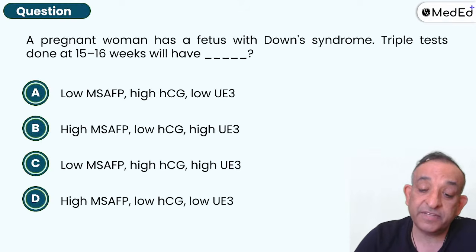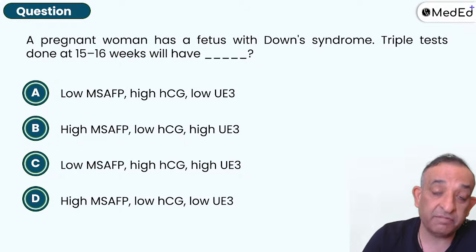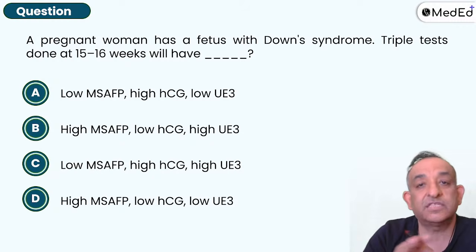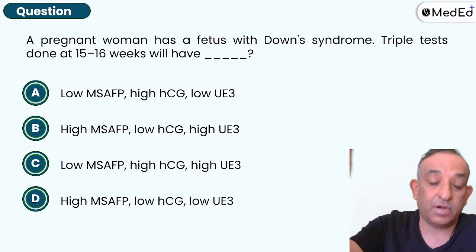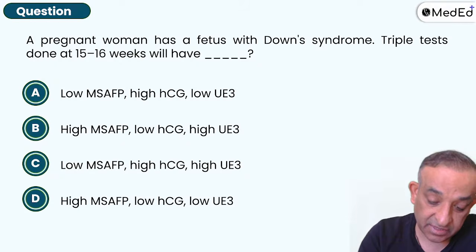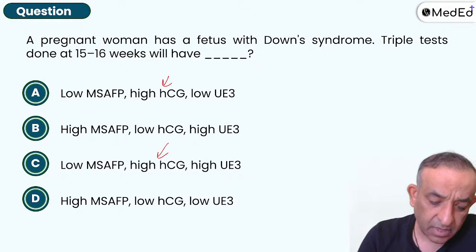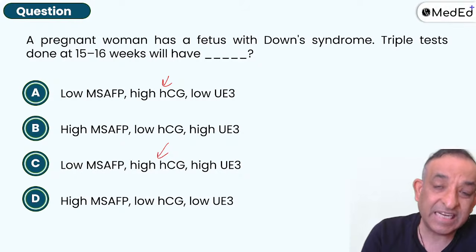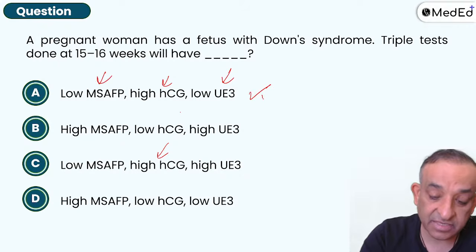A pregnant woman has a fetus with Down syndrome. Triple test done at 15 to 16 weeks will have a high HCG. H for high. Remember that. H for high in the triple marker and the quadruple marker, and even in the dual marker. HCG, H for high. So high HCG is in only this one and this one. So alpha fetoprotein will be low, correct? And there'll be low unconjugated estriol. So all of these are low. Yes, so the answer is A.